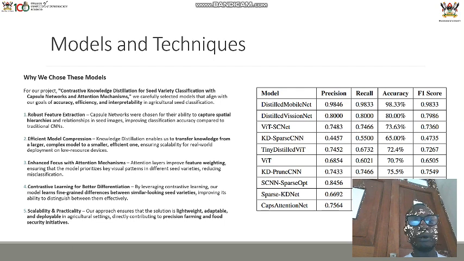After this, we developed a number of models that were aligned with our primary goal of accuracy and efficiency in agriculture seed classification. After this, we did model evaluation, where the distilled MobileNet model came out to be outstanding with an accuracy of 98.3%, and this is the model that we went ahead to deploy.